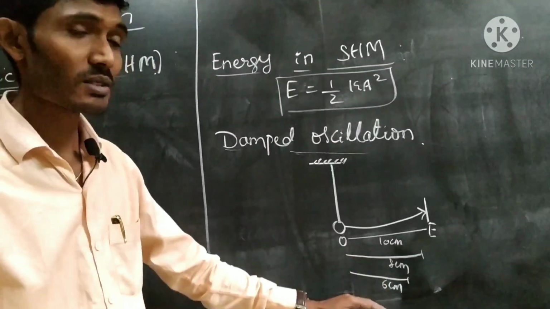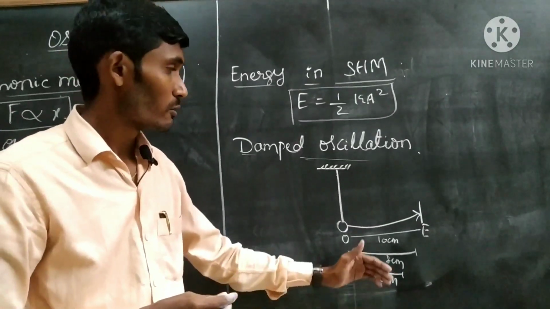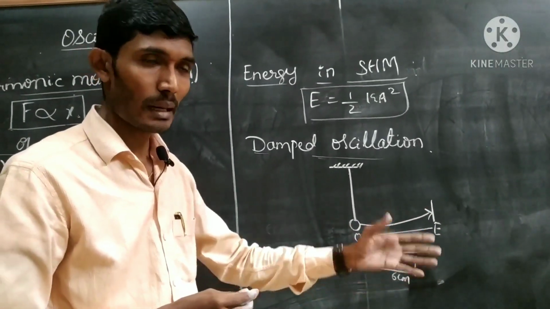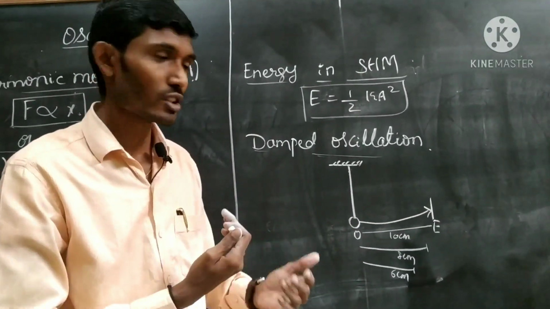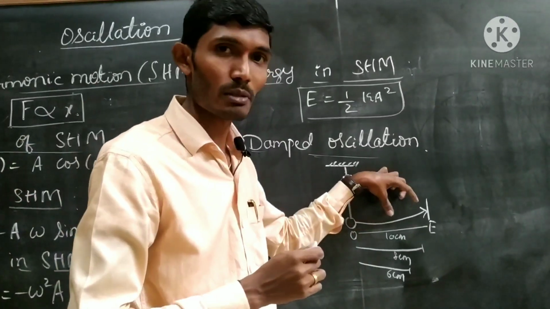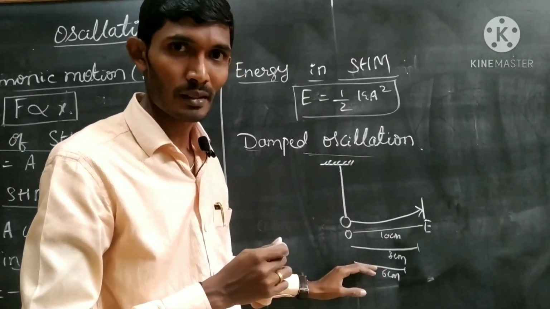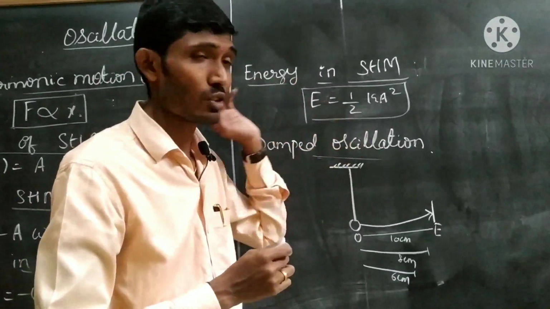So why is the displacement decreasing? Because of the external frictional forces. Okay, that may be because of the air drag. If some frictional force from the atmosphere attacks it, then what happens? Its displacement gradually keeps decreasing. Okay? Such an oscillation we call damped oscillation.